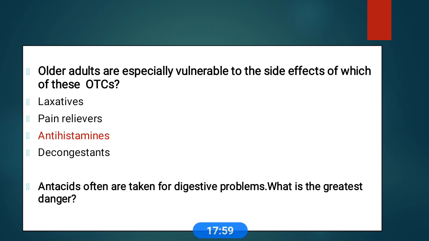Another danger of taking antacids for longer periods without a diagnosis is that they usually mask serious problems like ulcers, or esophageal or stomach cancer. So this is the greatest danger of antacid administration. Okay, thank you.